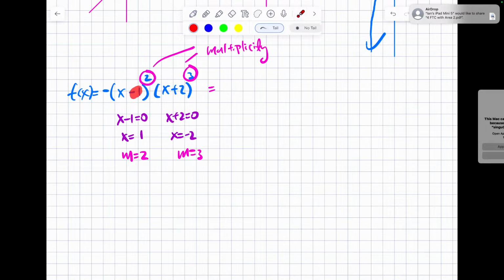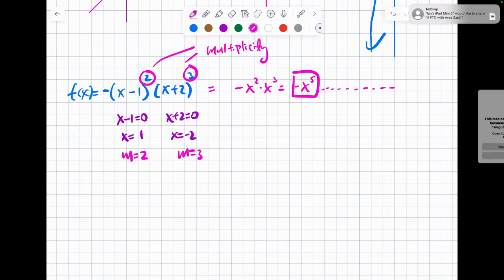Then you will have negative x squared times x cubed, and that's equal to negative x to the fifth, right? If I expand it, all the other terms in the back, I don't care, because I only care about the first term. So the first term matters, the rest of the terms don't matter.